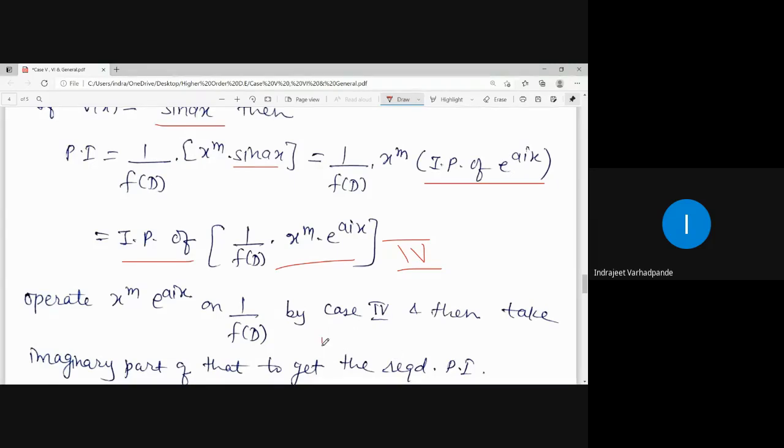Imaginary part means the term which is multiplied with i, that will be taken into consideration. Clear?